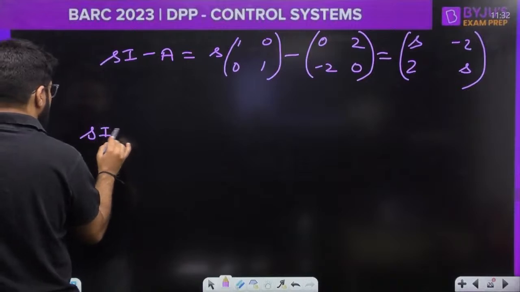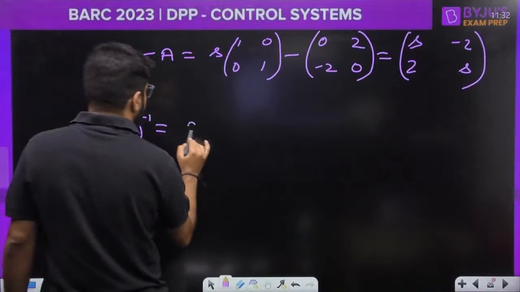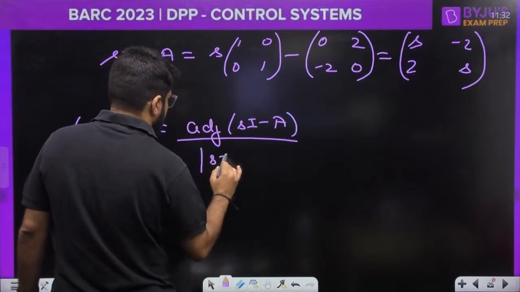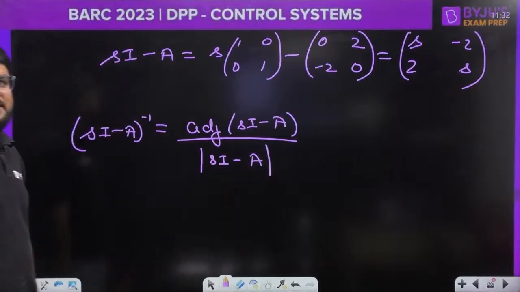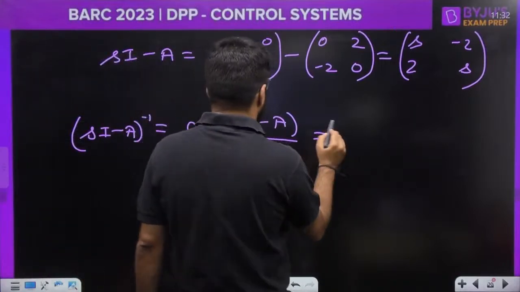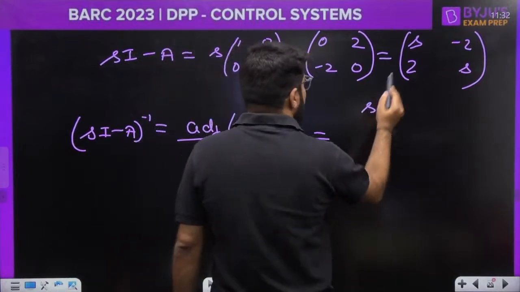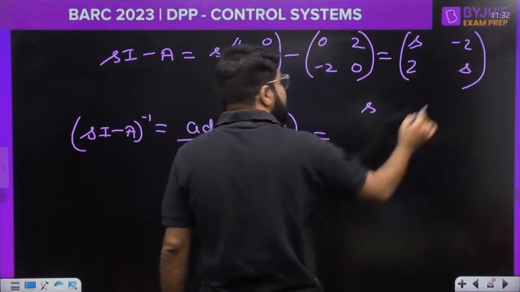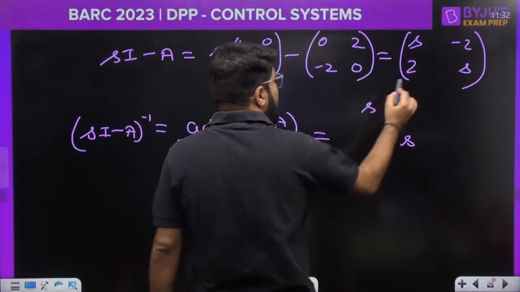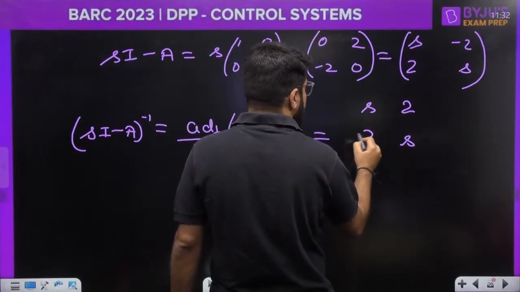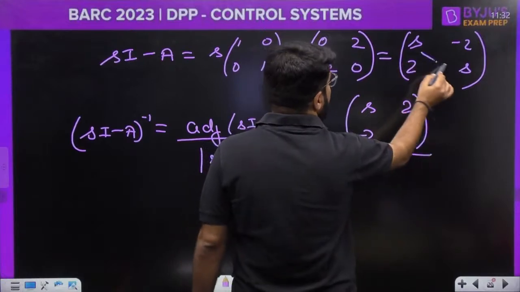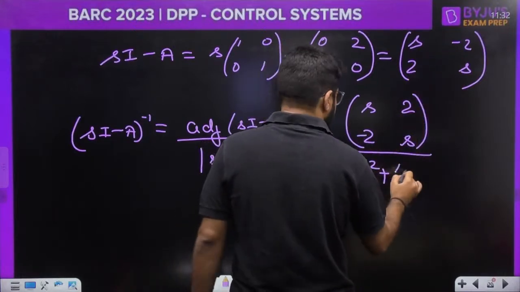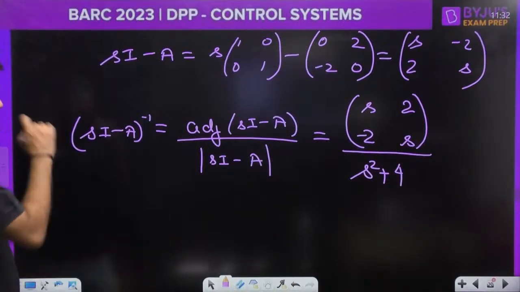So what is the sI minus A whole inverse? That is given by the formula adjoint of sI minus A divided by modulus of sI minus A. What is the adjoint of sI minus A? For a 2 cross 2 matrix, adjoint means exchange the diagonal elements and change the sign of the other two numbers. Don't exchange them, so change the sign. Minus 2 becomes plus 2 and 2 becomes minus 2. Divided by the determinant of sI minus A, that is s square minus of minus 4, which should be written as plus 4. Okay, so this is the sI minus A whole inverse.